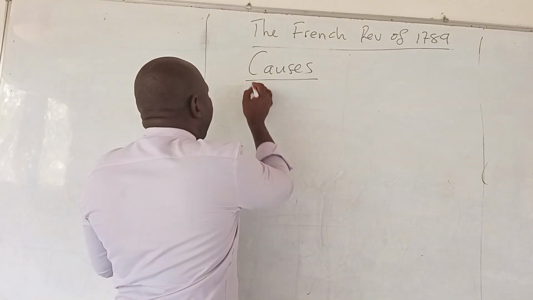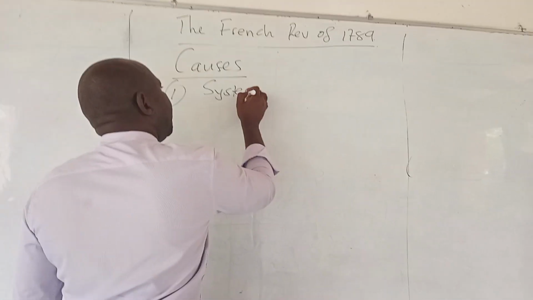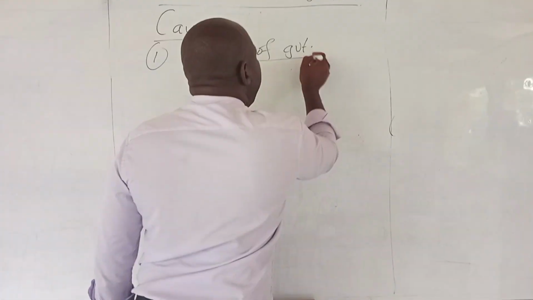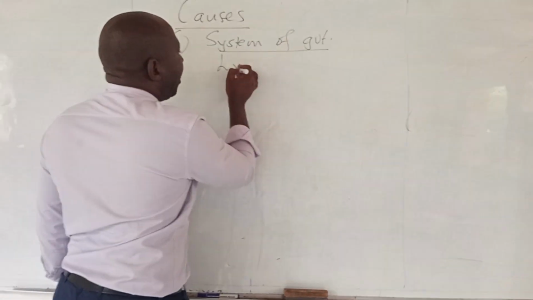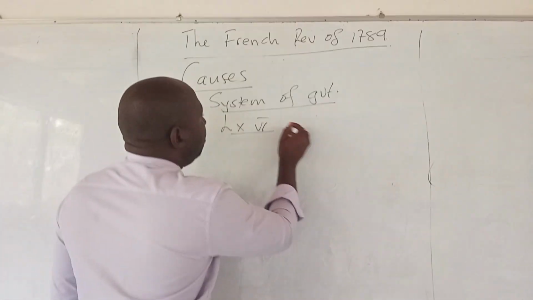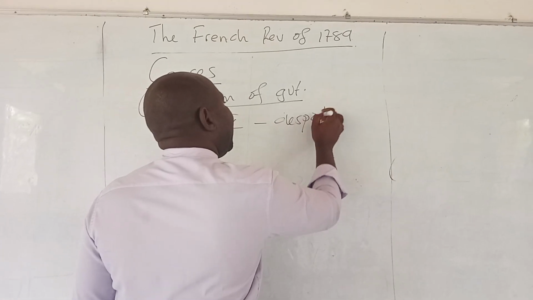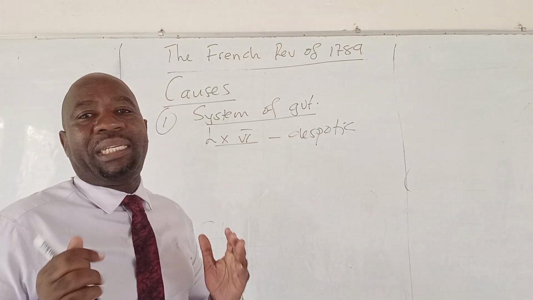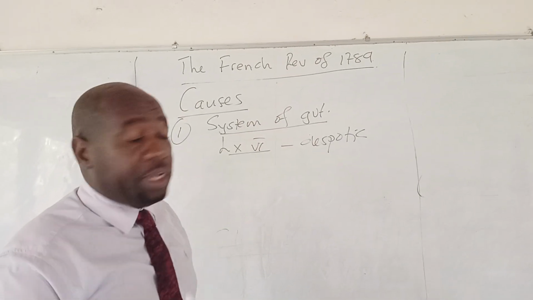Cause number one, let's talk about the system of government. Here we are talking about the government of Louis the 16th. We discover that it was despotic in nature. Louis was a despotic leader. He was a tyrant, or an authoritarian. He possessed all the political powers.